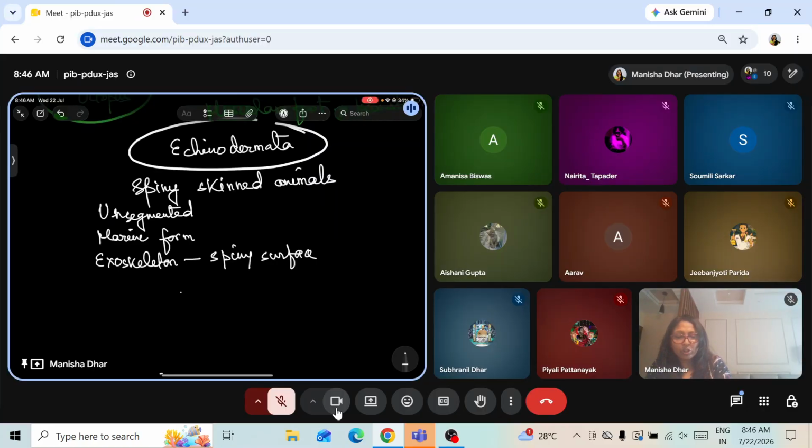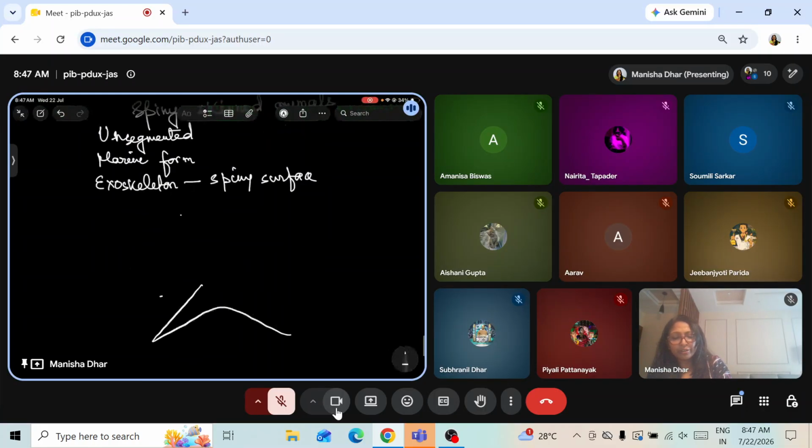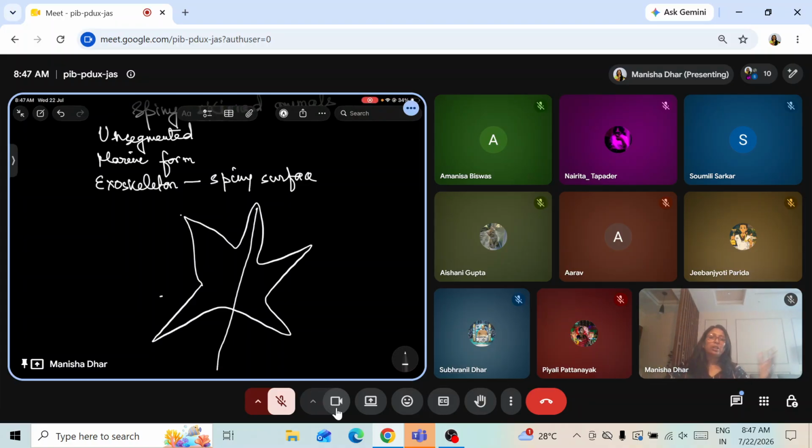If you talk about a starfish, they have radial symmetry. Radial symmetry means the body can be divided into two equal halves on a plane, either this way or that way. That's what the starfish shows here.